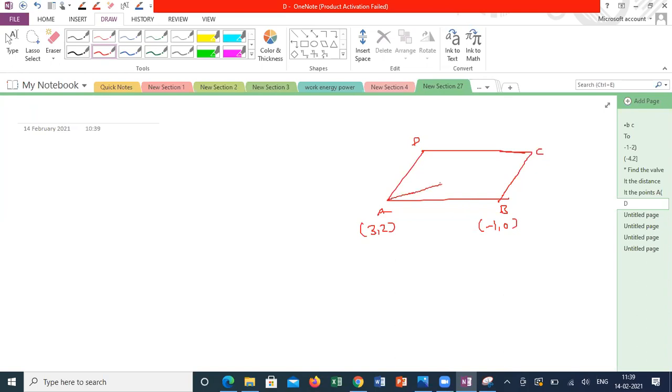These diagonals are intersecting at, suppose I am taking O, this O is (2, minus 5). Find C, D. Are you clear with the question? Yes, sir. I have to use midpoint. Yes. Whatever method you use, you find out.